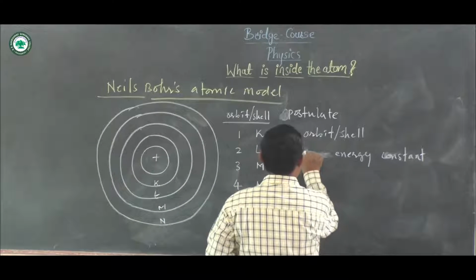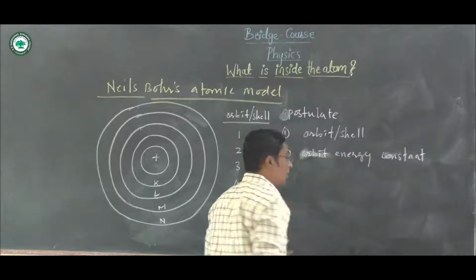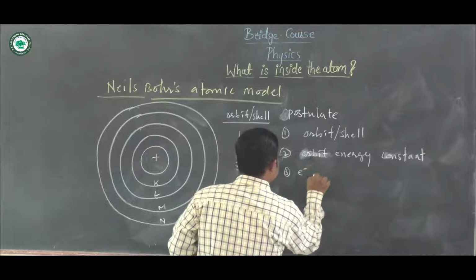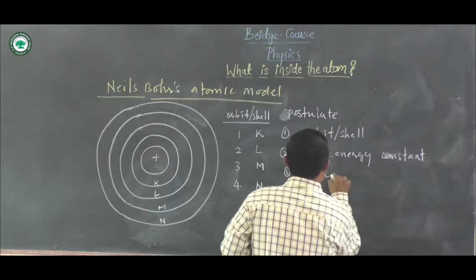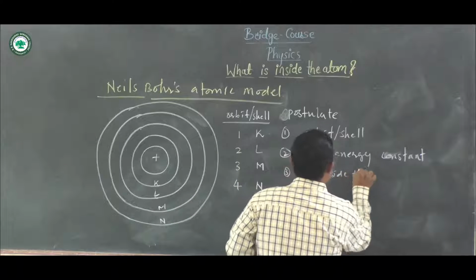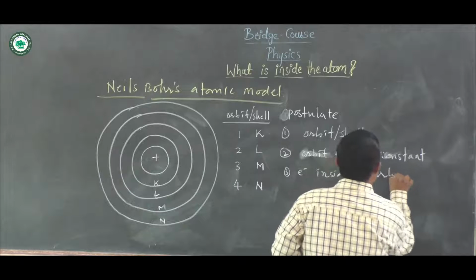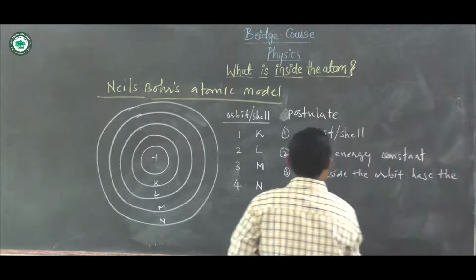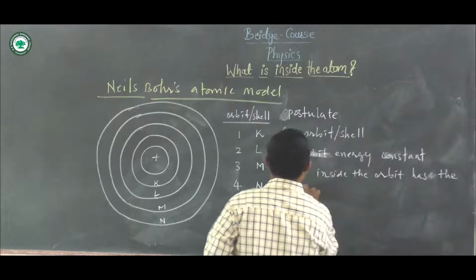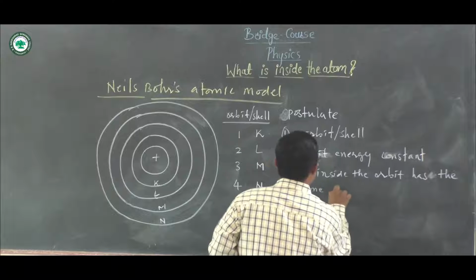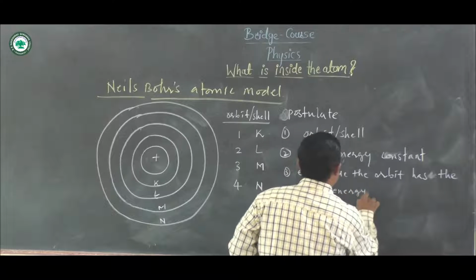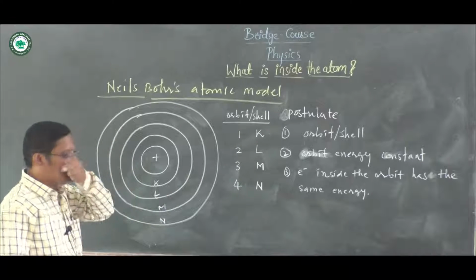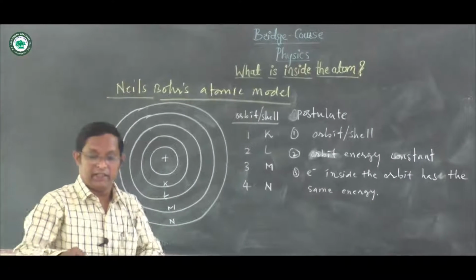Orbit energy is constant, and the electrons inside the orbit have the same energy. These postulates are given by Niels Bohr.